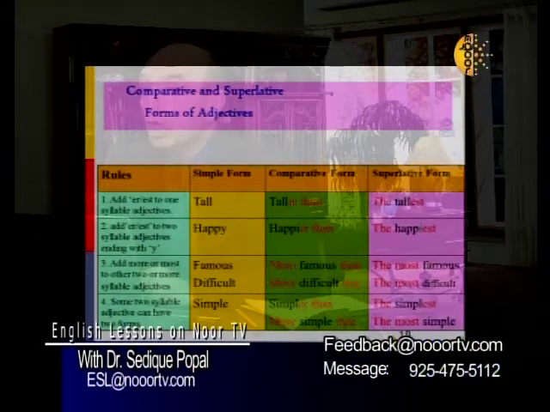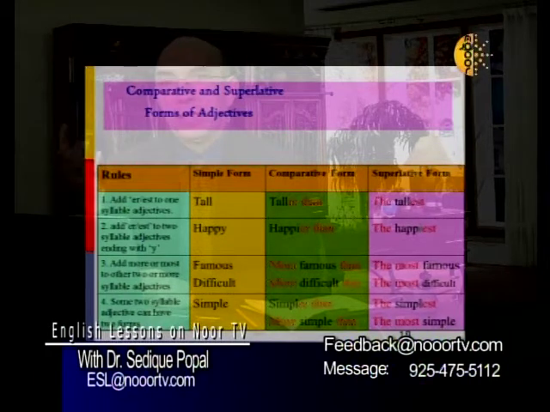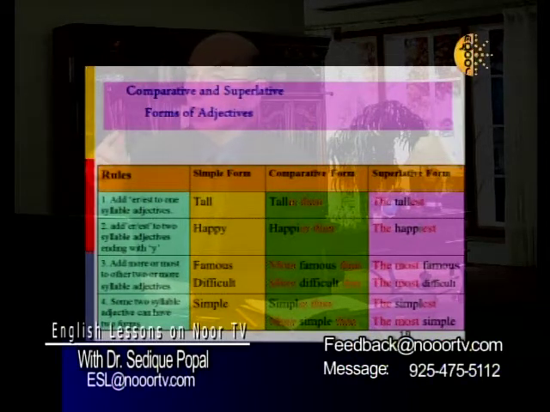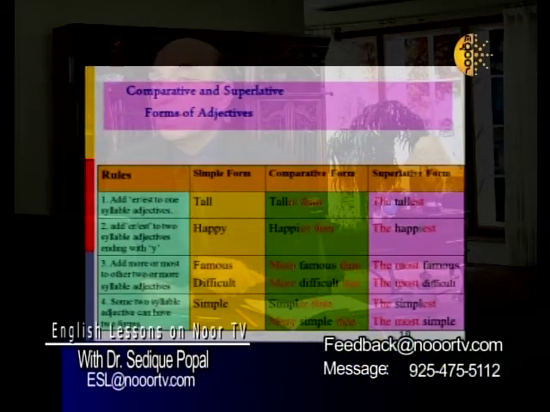How do you determine how many syllables it has? One way is just the rule of thumb. You say happy, two, or famous, two. The way to do it is this: you look at how you pronounce the word. The number of vowels in the pronunciation of the word determines how many syllables it has.